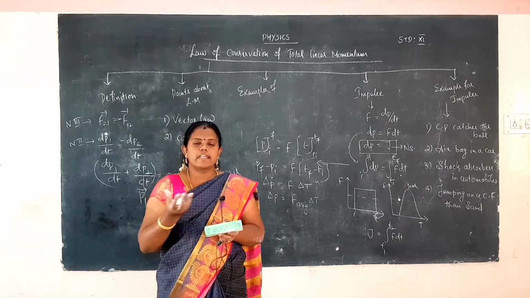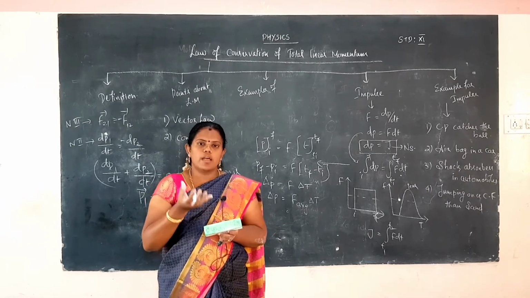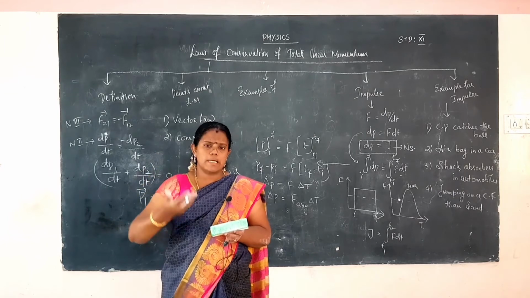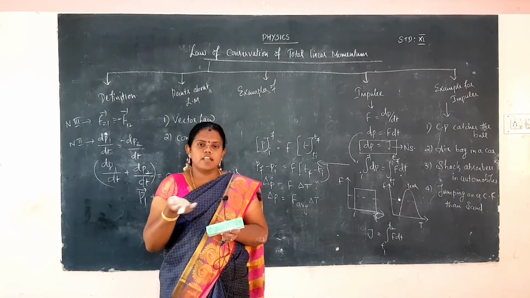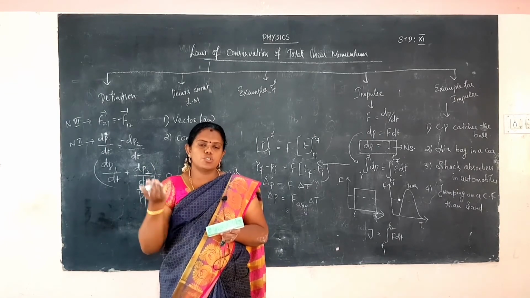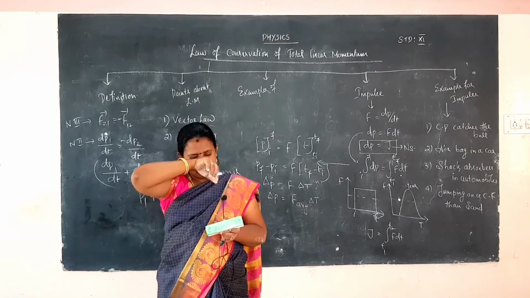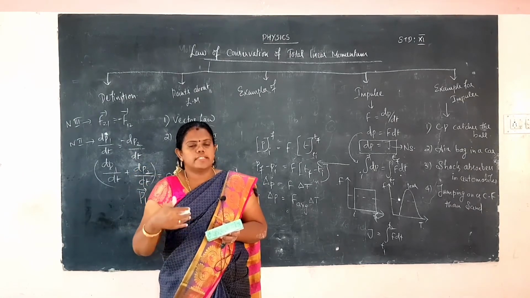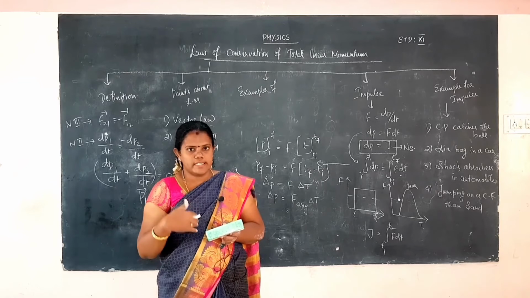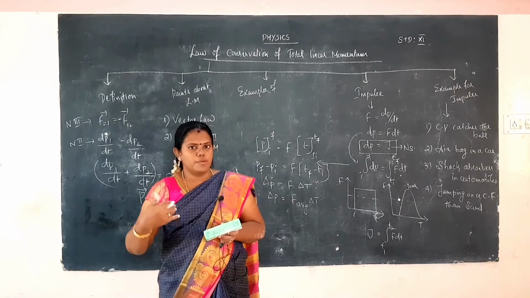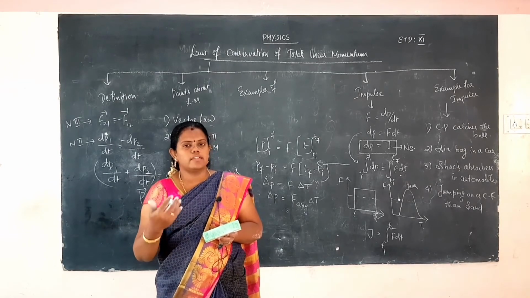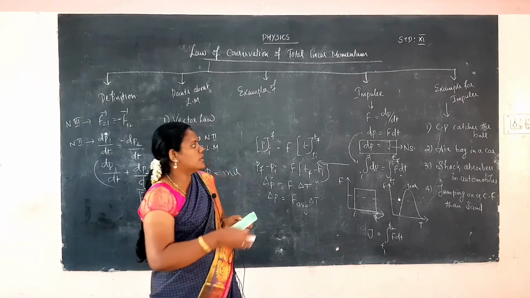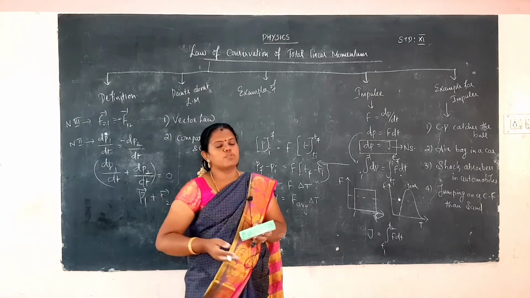Because sand is a loosening part, when you jump on the sand it will be loosened, so the time to reach the floor point increases and the force decreases. That way the impulse will be reduced, so that you do not get hurt easily. Okay, those are all the examples for impulse.